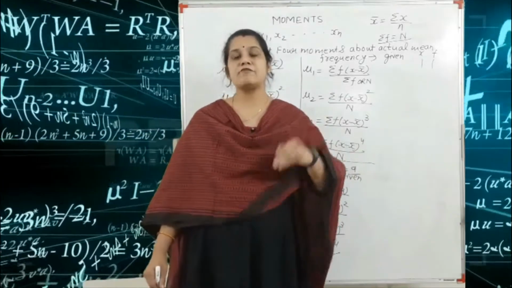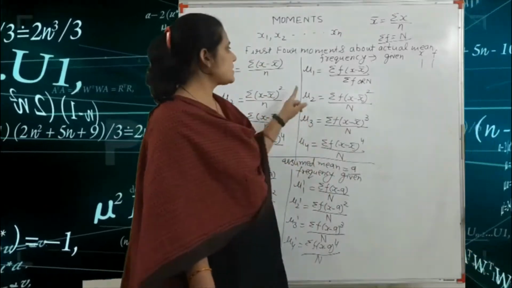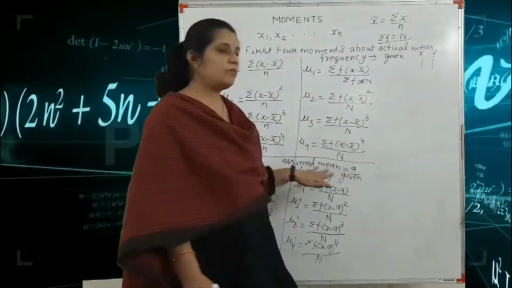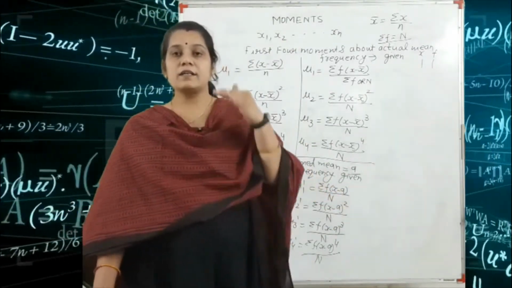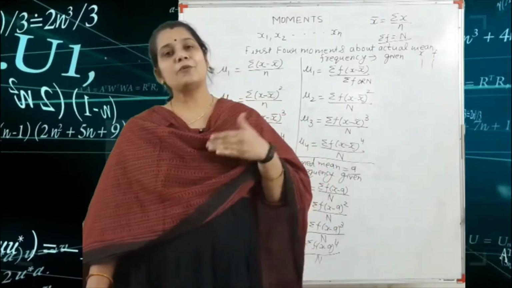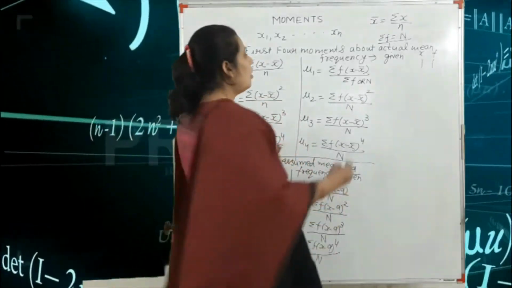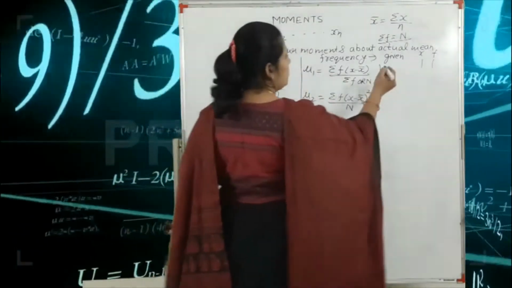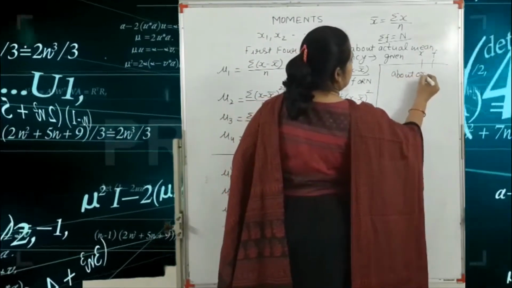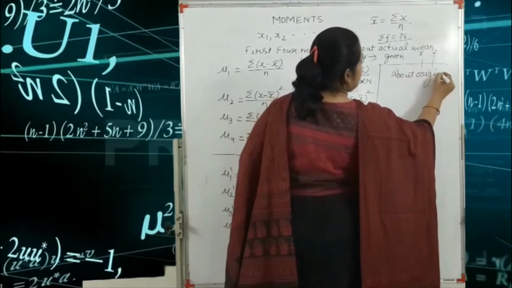So these are the formulas of the first four moments about the actual mean and the first four moments about the assumed mean. Got it? The third one is the first four moments about the origin. So see here the formula about the origin, or you can say about zero.